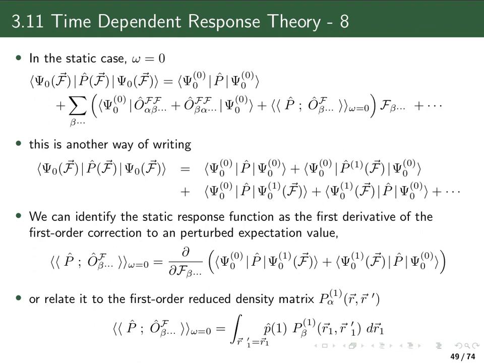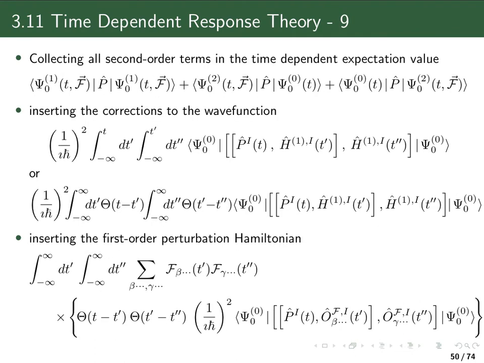So much about the first order corrections to the time-dependent perturbed expectation value of our property operator, so the linear terms. Now let's look at all the second order terms in the expansion of the time-dependent expectation value. And there we will have three terms, because obviously in the expansion we can get a second order term if we have a first order wave function in the bra and in the ket, and then we'll get two second order terms where we have a second order wave function either in the bra or in the ket.